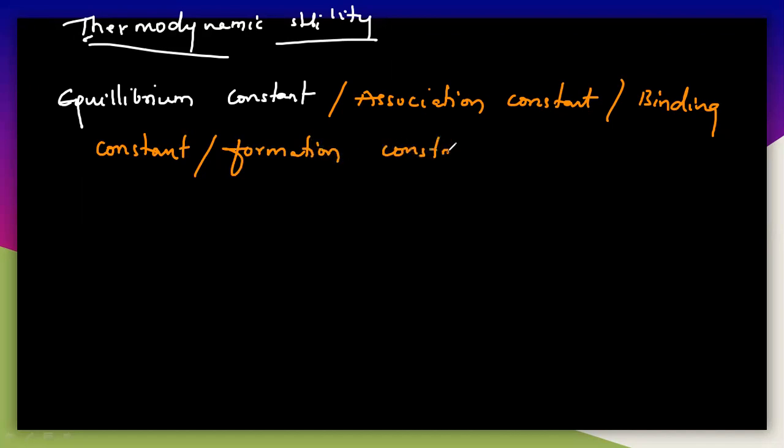This is a very important thing here. The equilibrium constant is also called the association constant, binding constant, or formation constant. There are different names here.